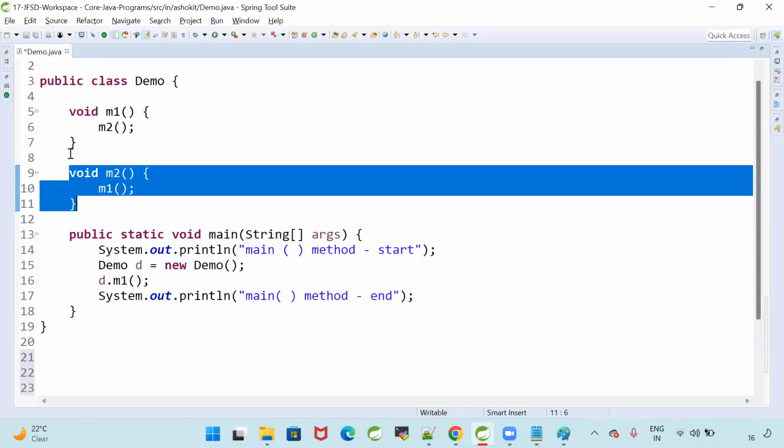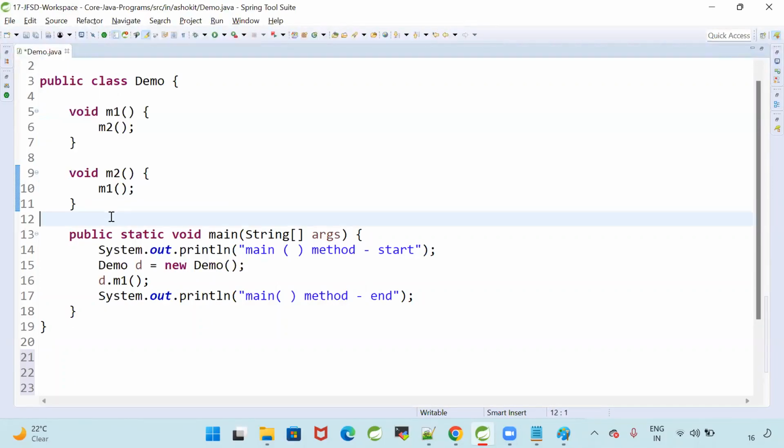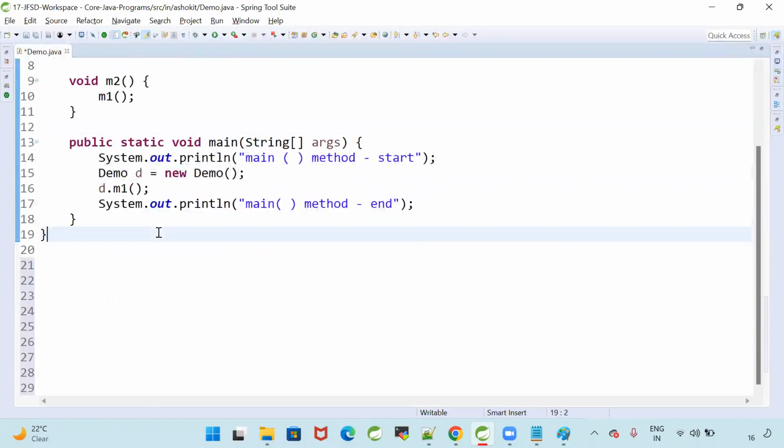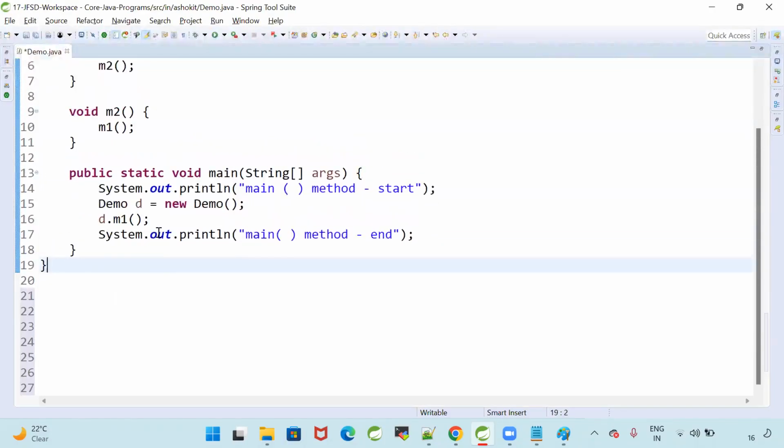Though two methods are available, those two methods are calling each other. When two methods call each other, the program will go to error: Stack Overflow error. Now let's try.